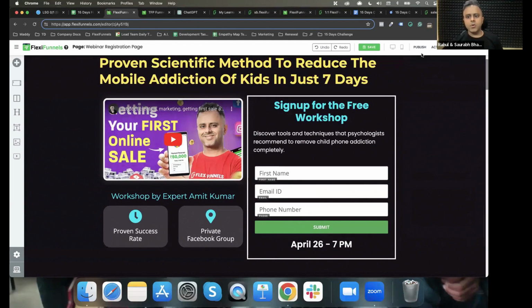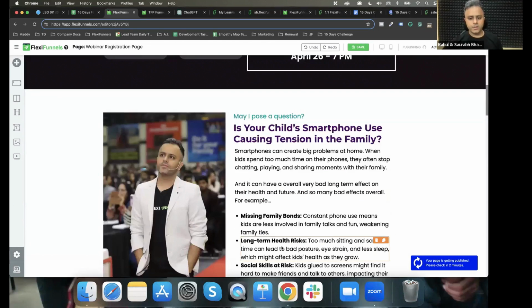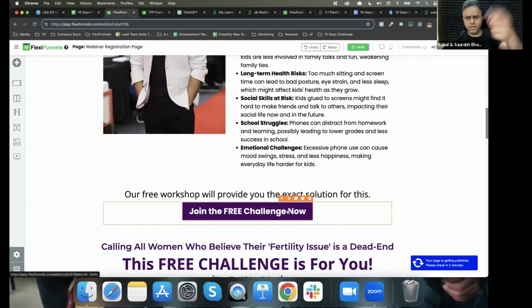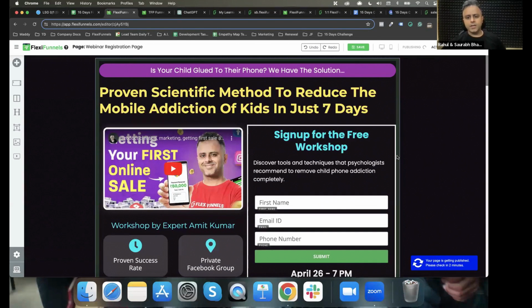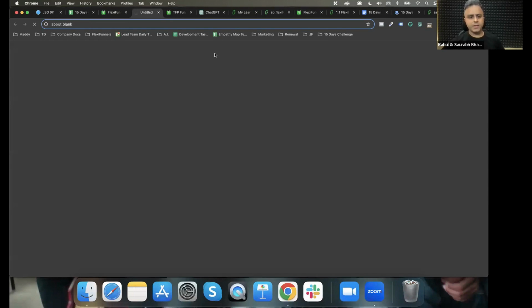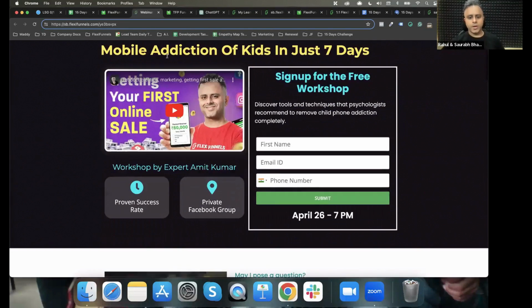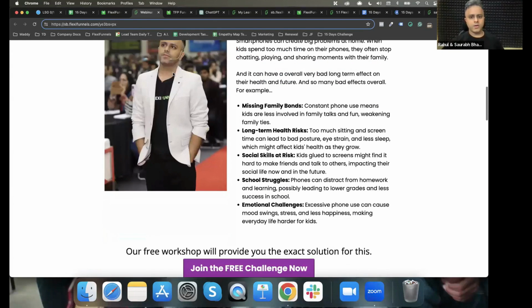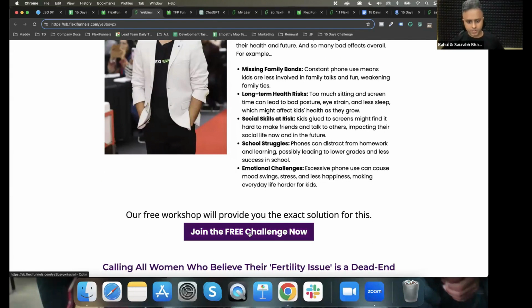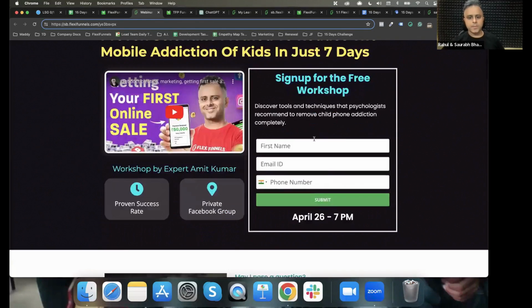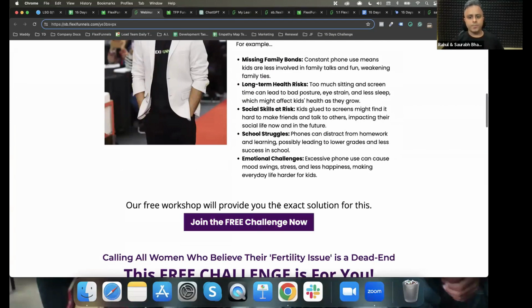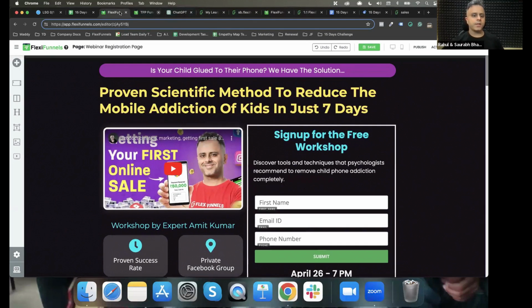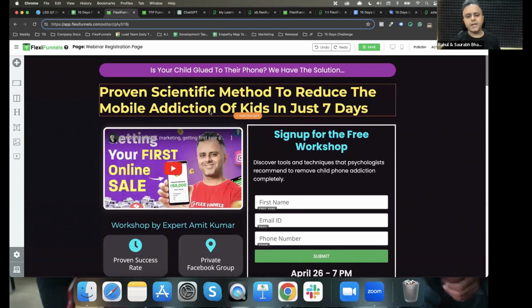So now anybody who clicks on this button below will scroll up, and it will take them to the upper page. Is this clear to everybody? If you need help, you can watch the session replay, or you can definitely reach out to the live chat team. So you can just click on this, and the button will take your visitors, your site traffic, to the opt-in form. Similarly, you can convert all your buttons and take them to the opt-in form.